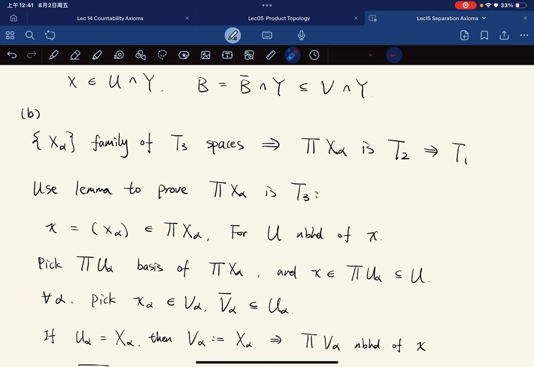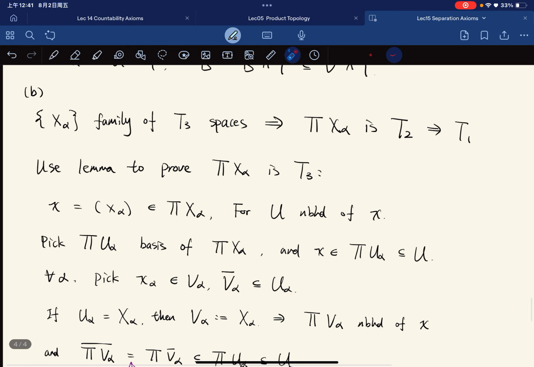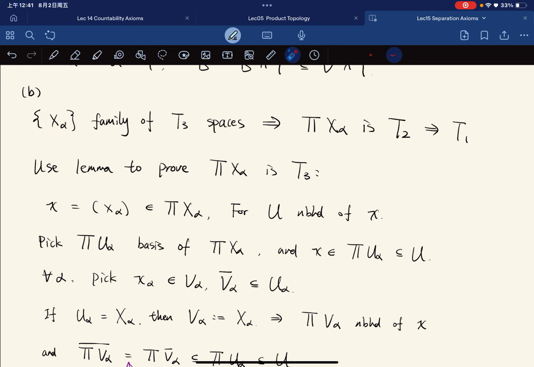So what we're gonna do, pick a point X. For any U neighborhood of X, it will contain a basis element, right? Such that it is in the basis and a subset of U. Now we analyze this basis, which means that for any alpha, we can pick V alpha with x alpha in V alpha and the closure of V alpha in U alpha, because this is a family of regular spaces. X is in this, which means that each x alpha is in U alpha, right?